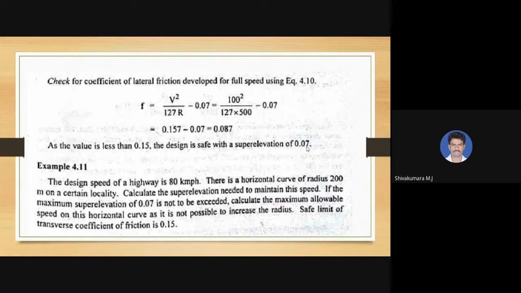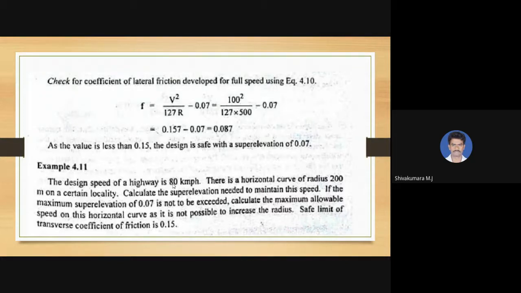And another example over here: the design speed of a highway is 80 km per hour, and there is a horizontal curve of radius 200 meters on a certain locality. So the radius is 200 meters and the design speed is 80 km per hour. We have to calculate the super elevation needed to maintain this speed. So what is the super elevation?